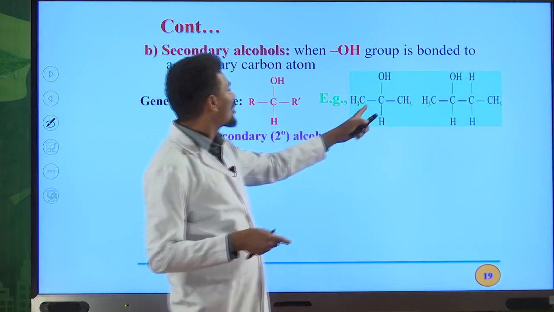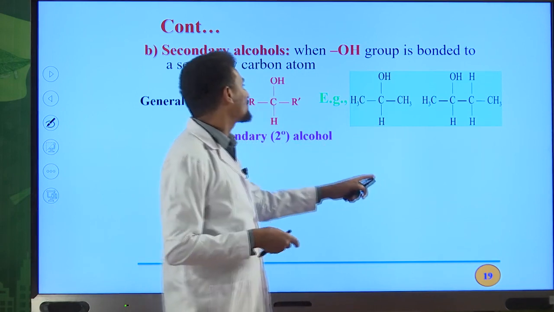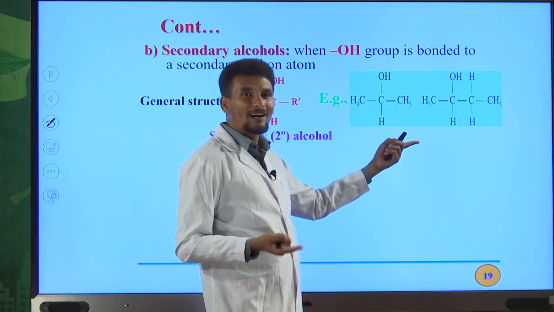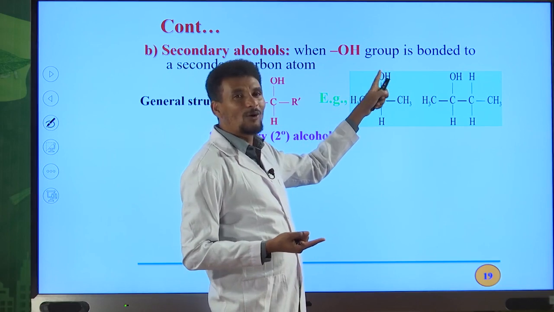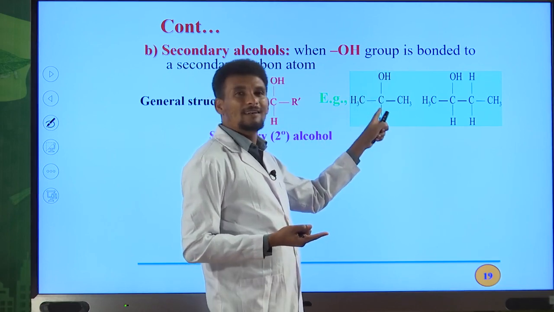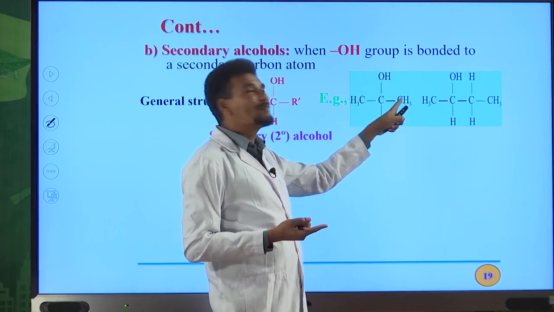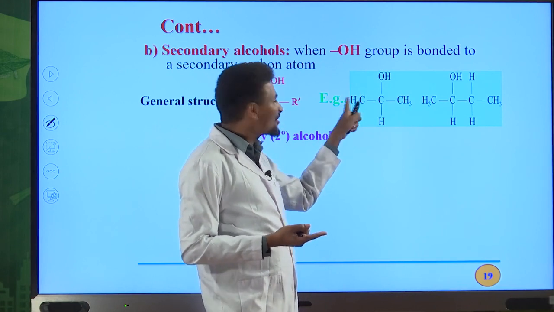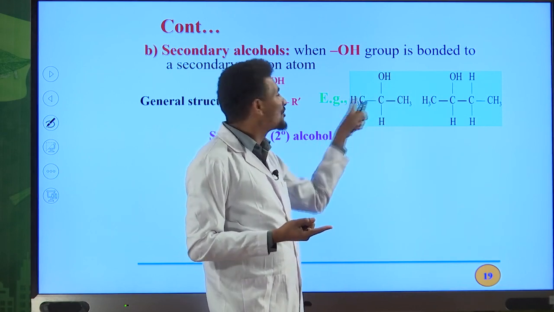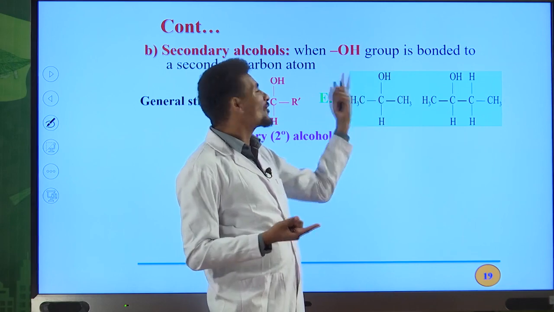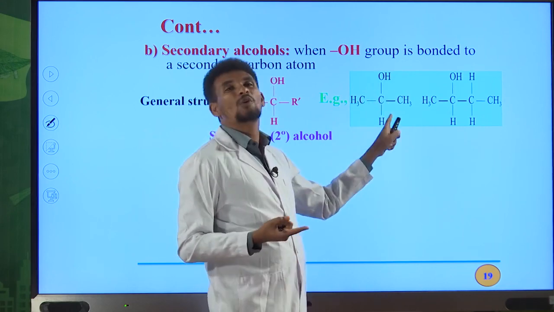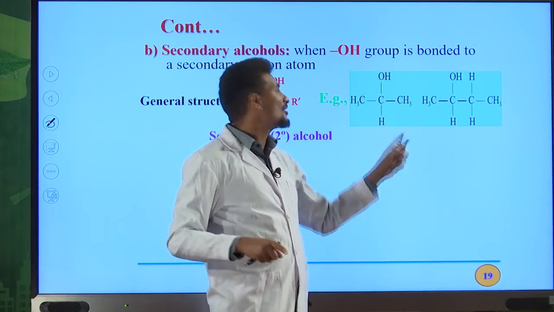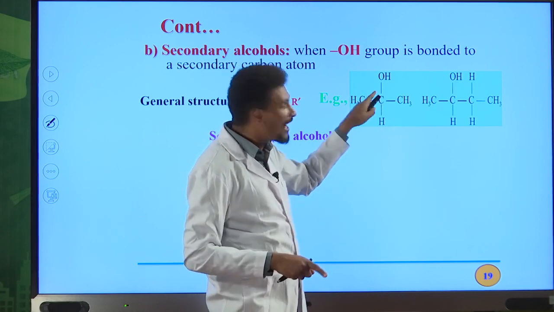Look at this organic compound, this alcohol. This carbon is the carbinol carbon, the carbon directly bonded to the OH group. The same carbon is bonded with this methyl group as well as this methyl group. So it is bonded with 2 carbon atoms. Because of this reason, this alcohol is a secondary alcohol. It is not a primary alcohol.